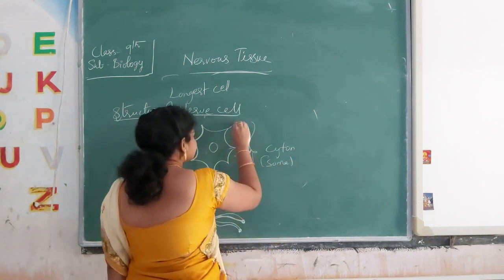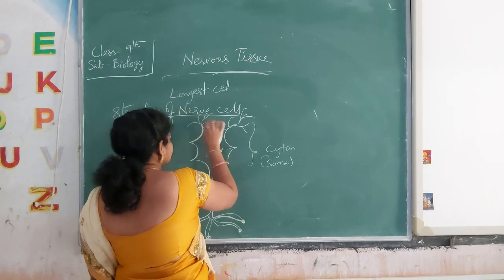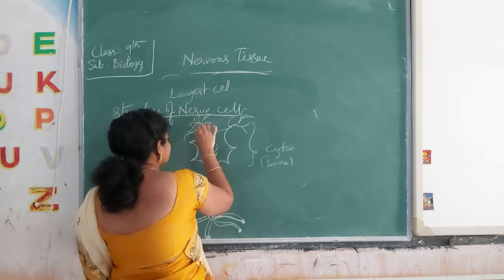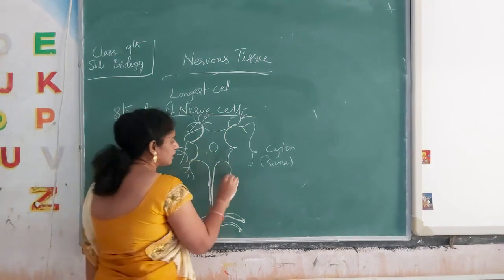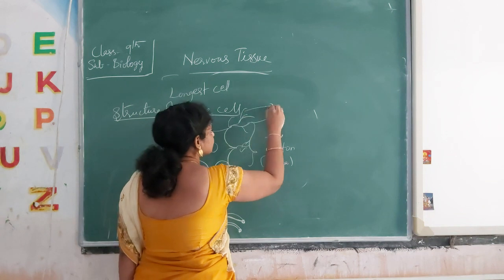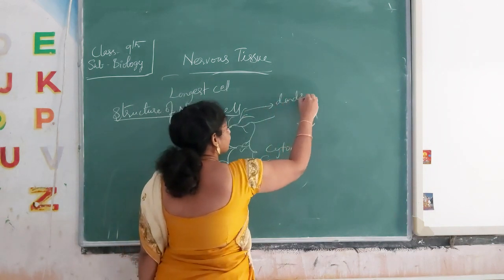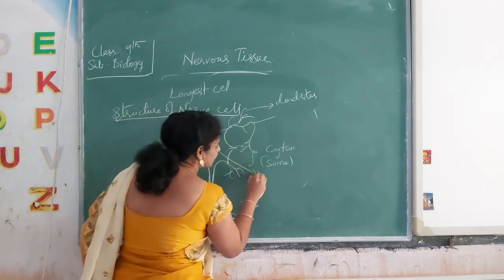The soma contains thread-like structures which connect to another nerve cell with the help of these dendrites only. These thread-like structures are called dendrites. The center one is the nucleus.